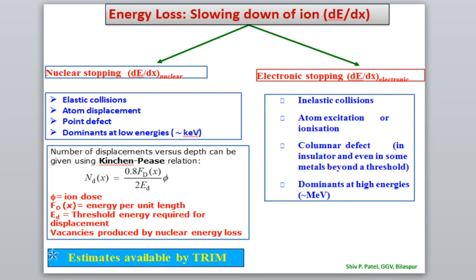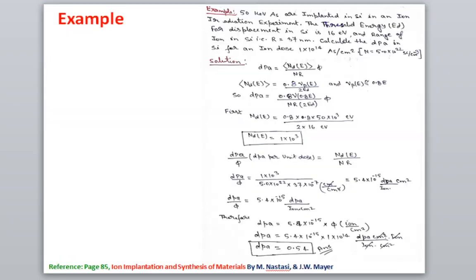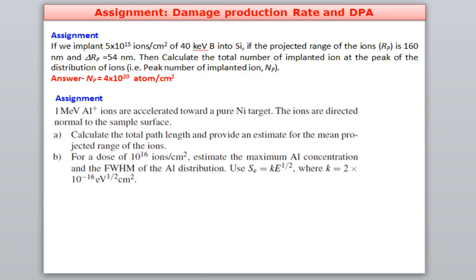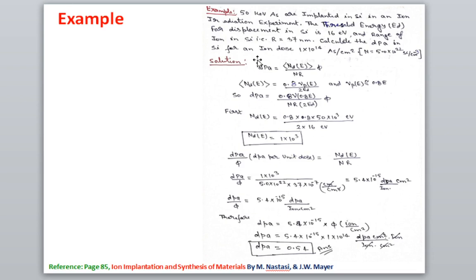And before that we discussed nuclear stopping and electronic stopping. In the case of nuclear stopping, point defects are created or atomic displacement takes place. In the case of electronic stopping, atomic excitation or ionization takes place, and columnar defects form. That we will discuss. So today, in continuation of the previous lecture, I have solved one problem related to the dPA, the damage energy and then the number of displacements.